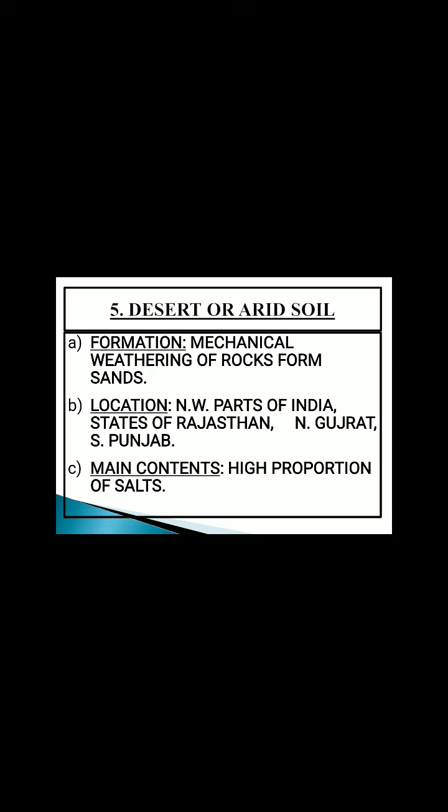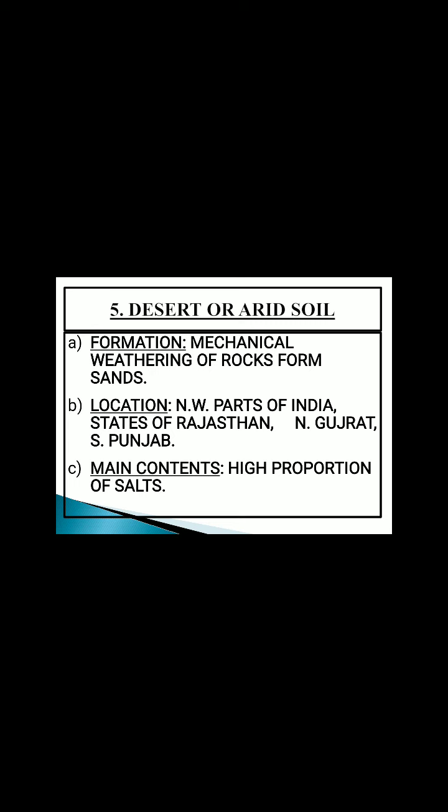The fifth type of soil found in India is the desert or the arid soil. Students, these soils are formed due to the mechanical disintegration of the rocks because these are low rainfall regions, so alternate freeze and thaw activity leads to the disintegration of rocks and formation of these soils. The main areas where these soils are found are northwestern parts of India, that includes the state of Rajasthan, northern parts of Gujarat, southern part of Punjab, and also the western parts of Madhya Pradesh.